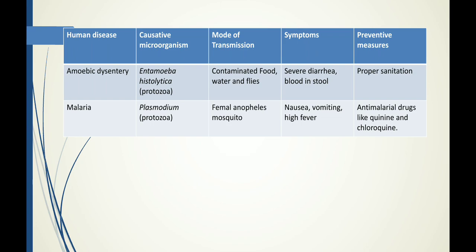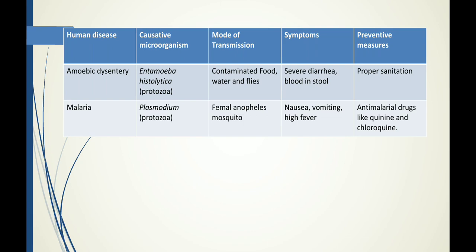The next one is malaria. Yes, I hope you remember when I spoke about the plasmodium, I had mentioned the disease malaria. It is the same plasmodium, a protozoa, which is carried by the female Anopheles mosquito. When this female Anopheles mosquito, carrying the plasmodium protozoa, bites you, it infects the plasmodium into your bloodstream, and that is how malaria is infected.